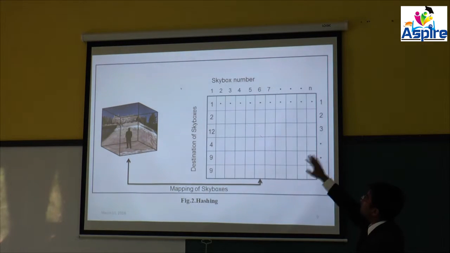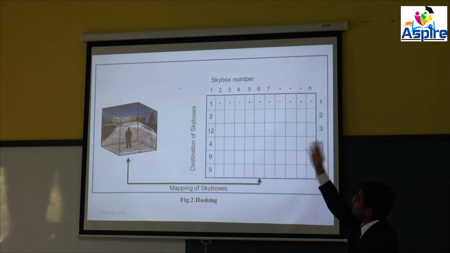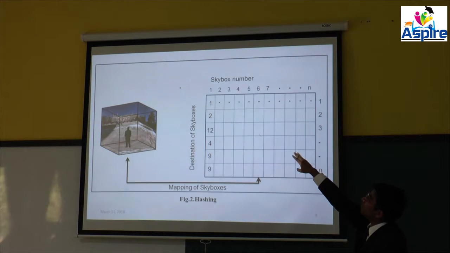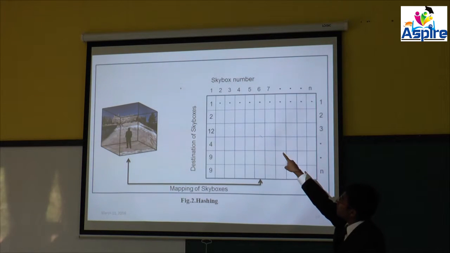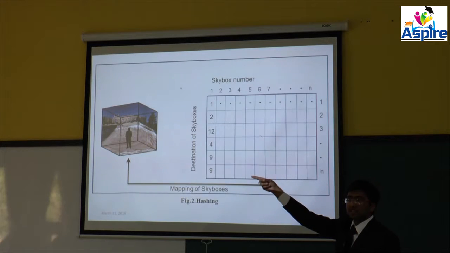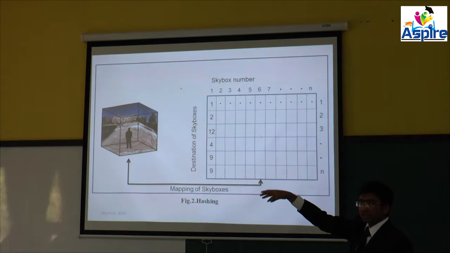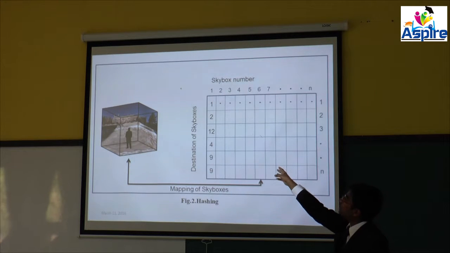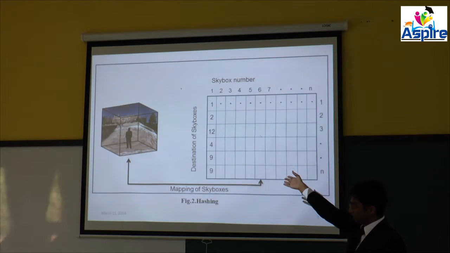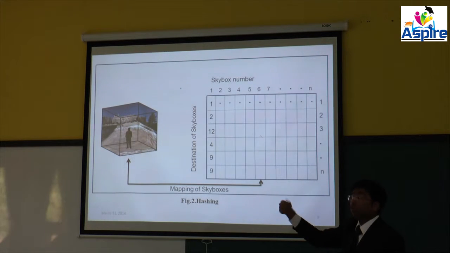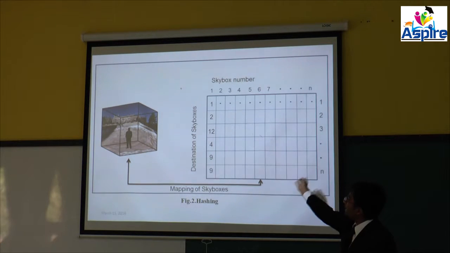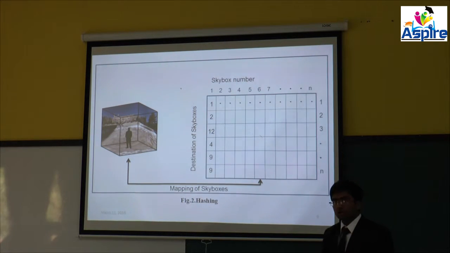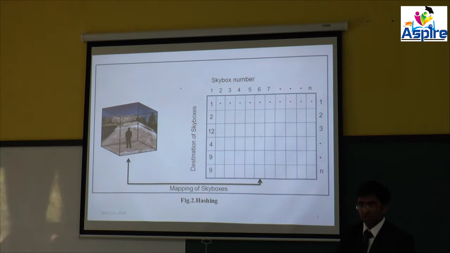So what we have proposed is that we can have a skybox number and a destination skybox in the columns. Suppose one represents PGDCM Q. Starting from the first, the skybox will be of the Tabasa city front side. Second will be of the college. Third skybox, represented by 12, will be of the ground. Then we will take a left from there, right from there, and then we will come to the fourth skybox, which will be of the corridor, and then we will come to the fifth skybox, that will be of the road.